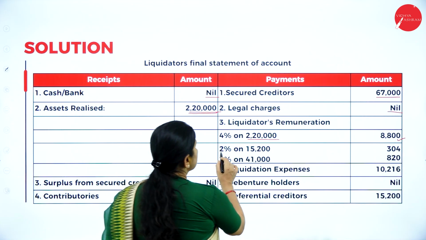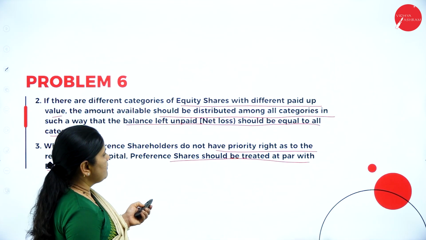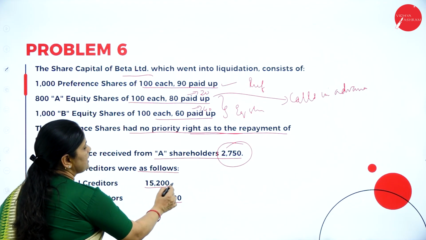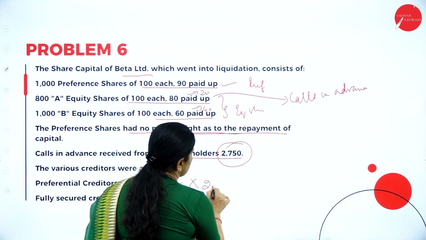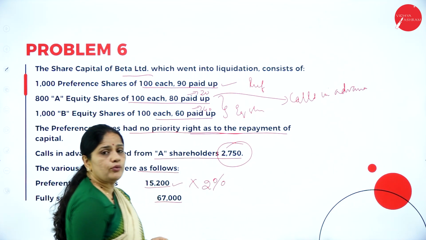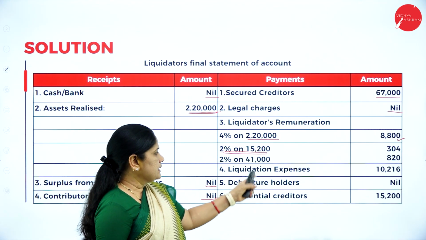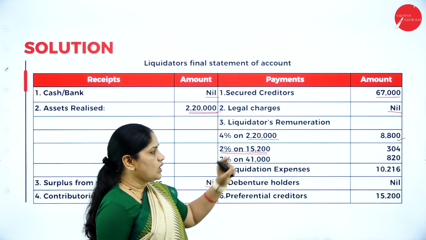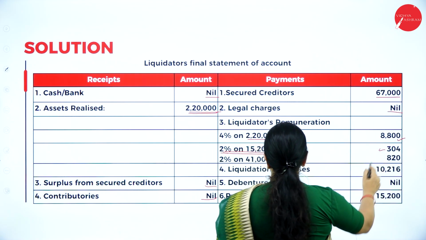They have already given us the value of preferential creditors, which is 15,200. So 2% on this we have to pay to the liquidator. So when I am calculating liquidator's remuneration, I have to write 2% on 15,200. So that comes up to 304.